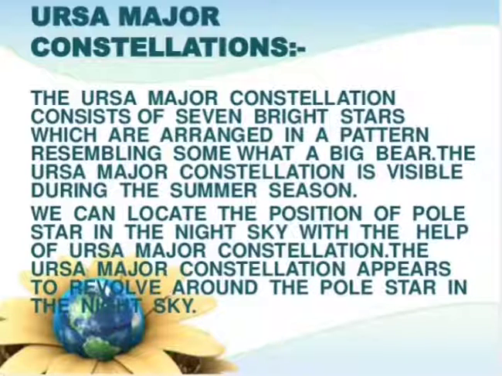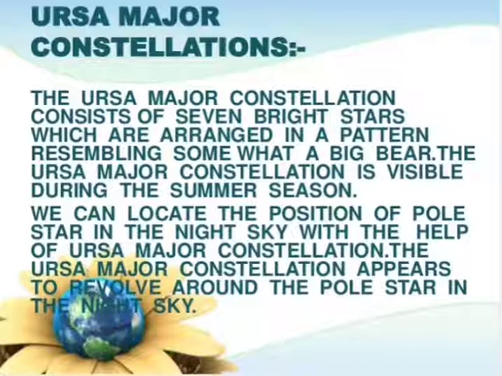Constellations are made up of many stars, but only the bright stars are visible. So the 7 bright stars are arranged in a pattern resembling somewhat a big bear. So the shape is like a big bear. The Ursa Major constellation is visible during the summer season, in the summer night sky.